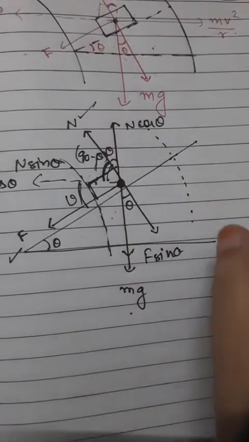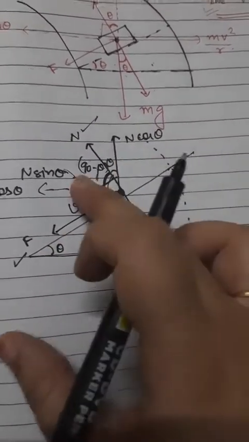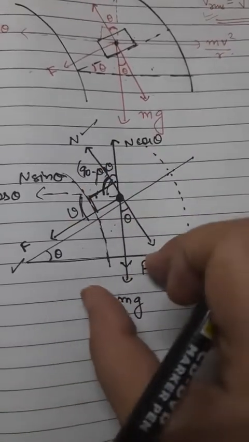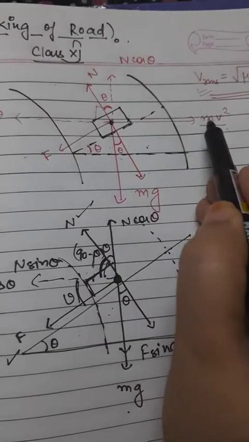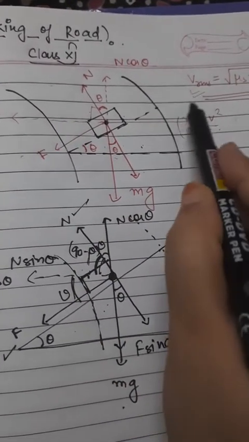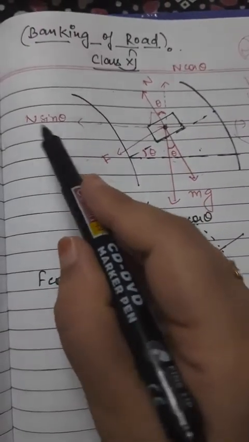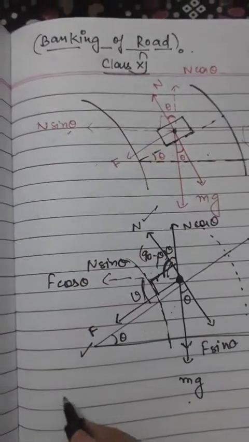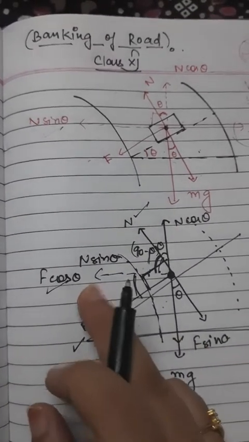The next step after seeing the FBD is to see which forces are balancing each other. We can see that our mv square by r is acting horizontally in this direction. So the centrifugal force acting on the driver right now is balanced by two components: number one is n sin theta, and another one, from friction, is f cos theta.